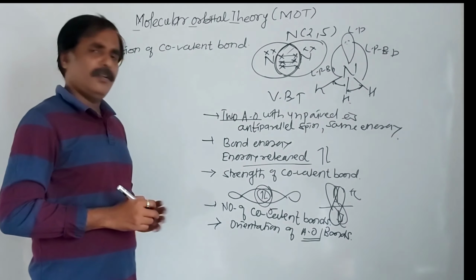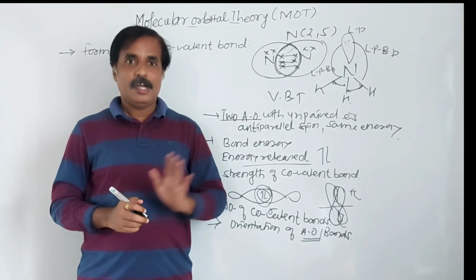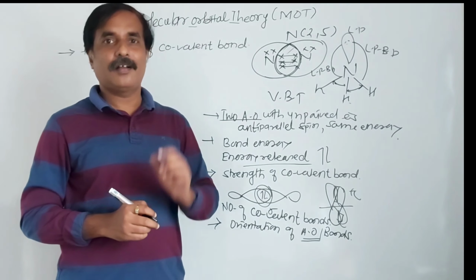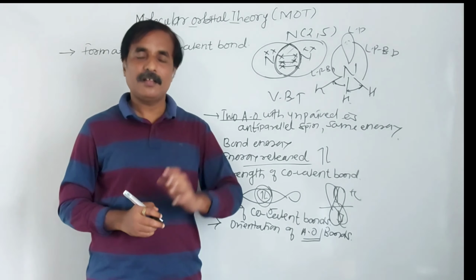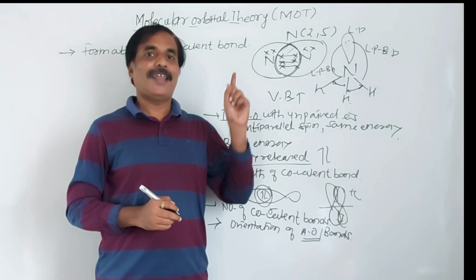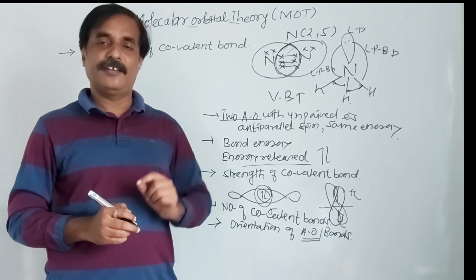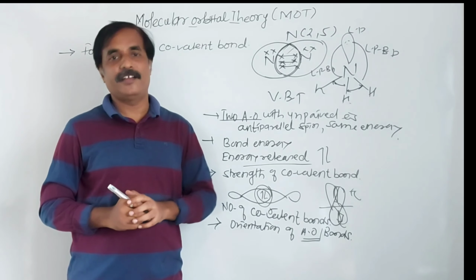But remember, a few drawbacks are there. On the basis of valence bond theory, we cannot explain the correct geometry of a molecule. This is the drawback. On the basis of valence bond theory, oxygen is diamagnetic, but actually oxygen is paramagnetic.